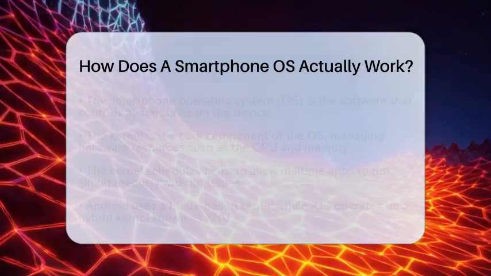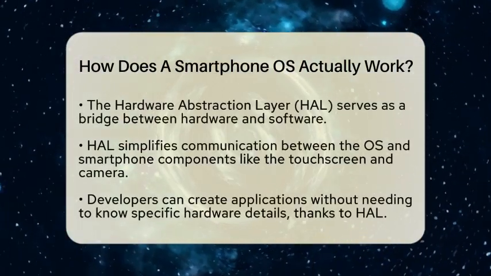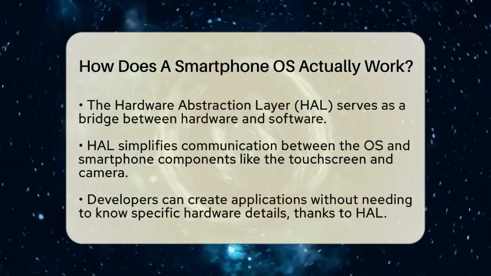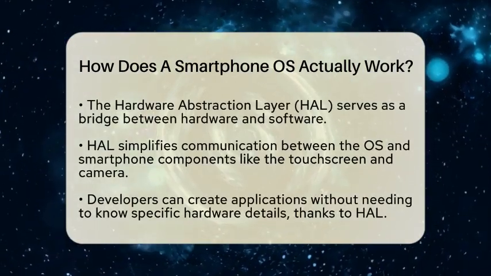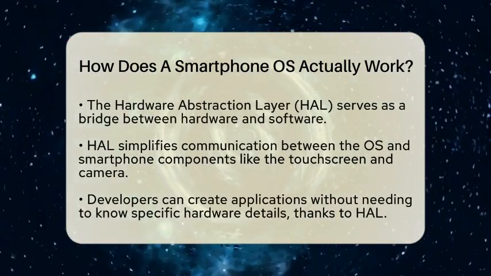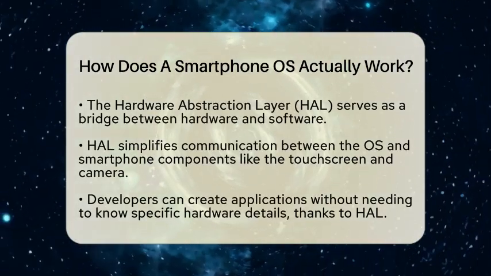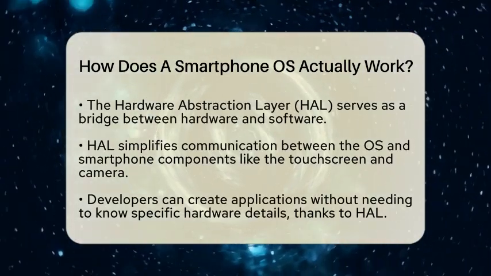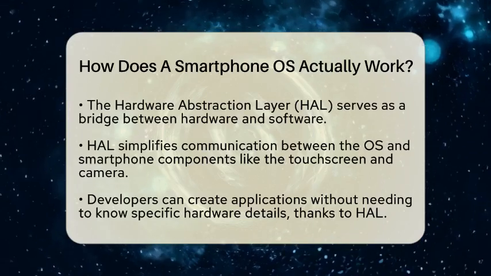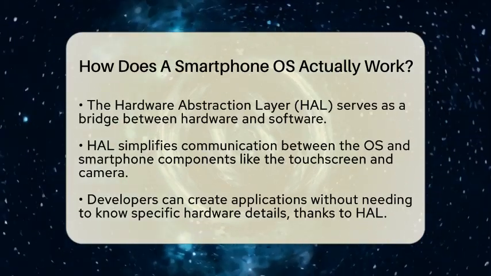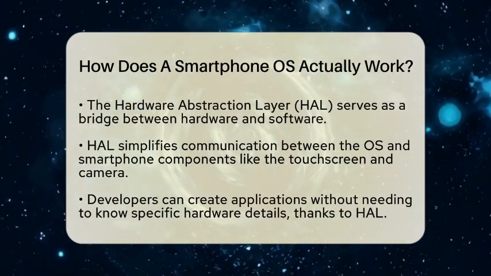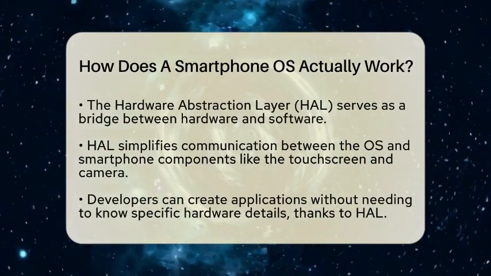Next up is the hardware abstraction layer, often called HAL. This layer acts as a bridge between the hardware and the software. It simplifies communication between the operating system and the various components of the smartphone, like the touchscreen, camera, and sensors. Thanks to HAL, developers do not need to worry about the specific hardware details when creating applications.